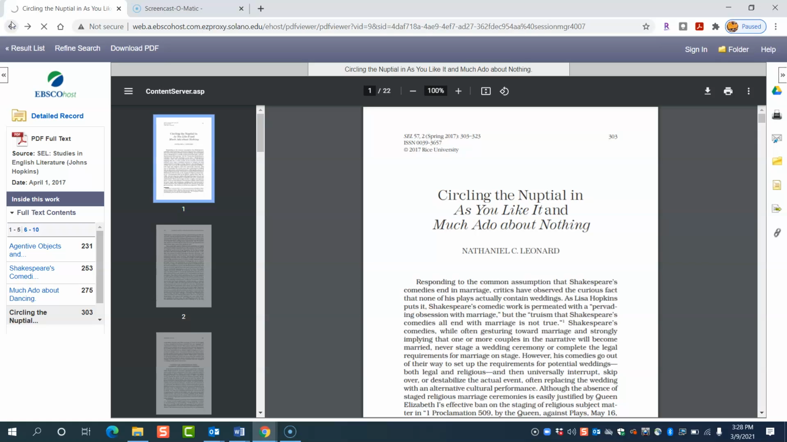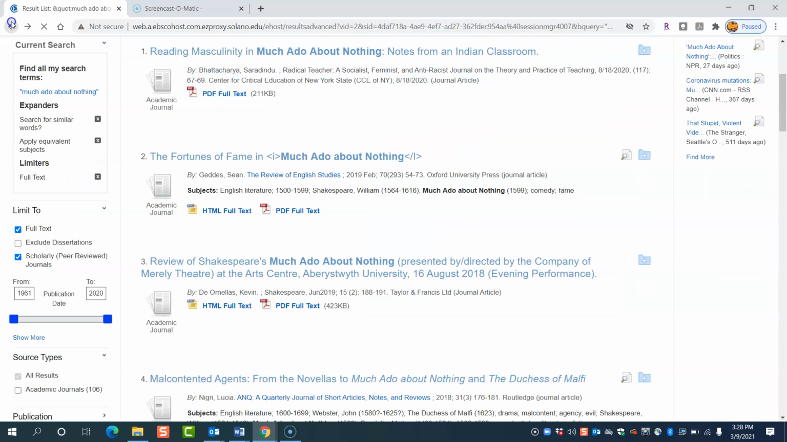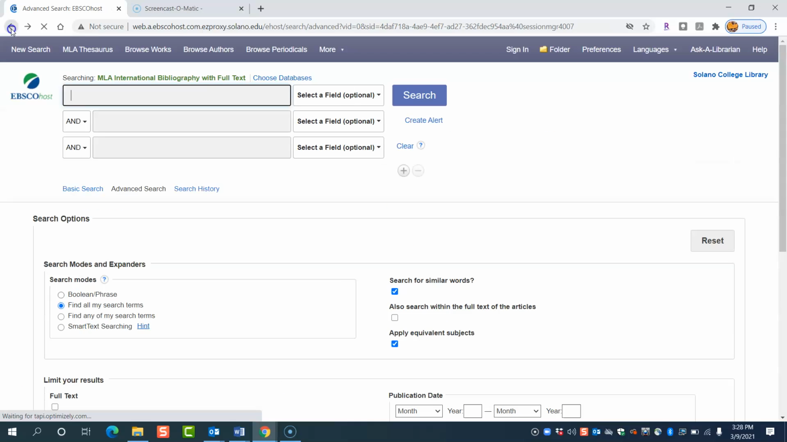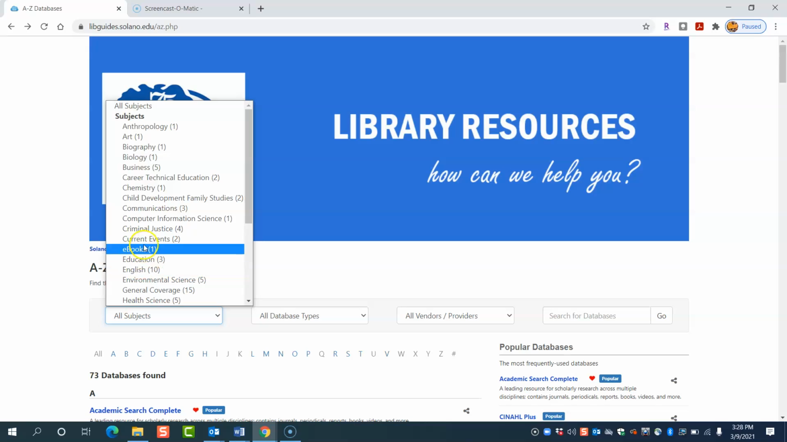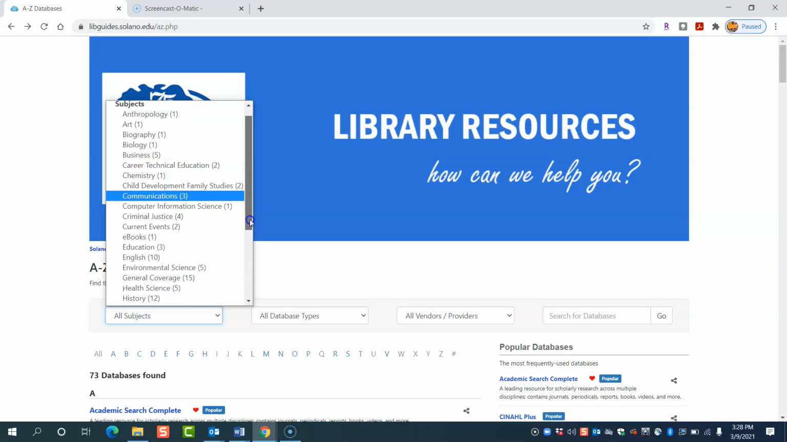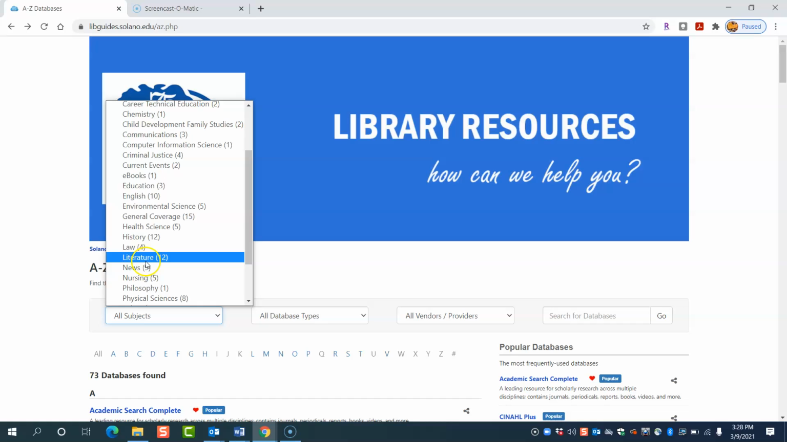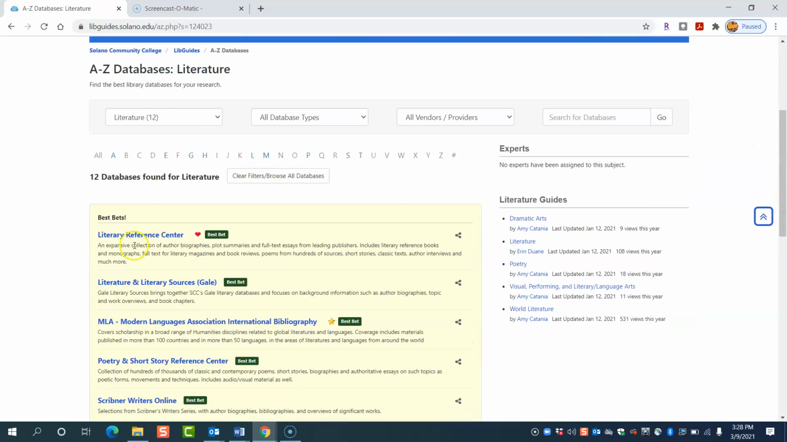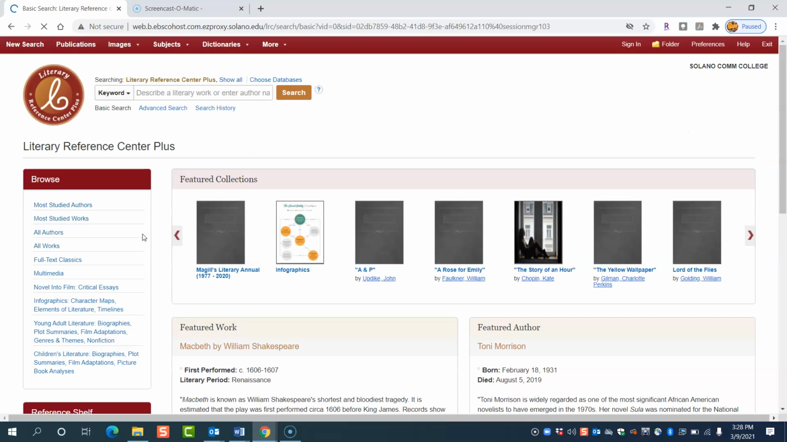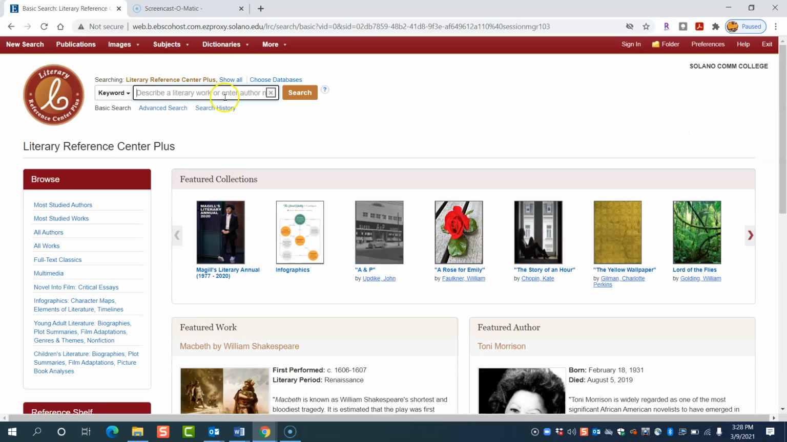Okay, now I'm going to go back. Sorry, we're going to do a little back keying because I want to get to the database list, literature. And I'm going to choose a Literary Reference Center. As I said, this is also an EBSCO product, so it looks like you're in the same database. Sort of, you'll see in the search. You always, when it says searching and then the database, that's how you kind of get an idea.